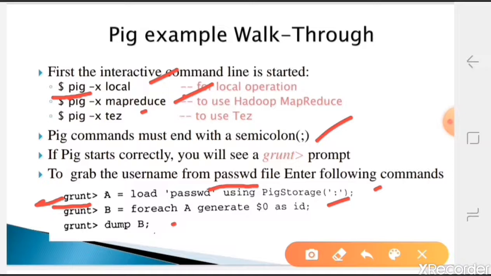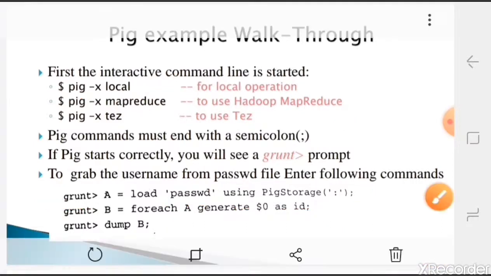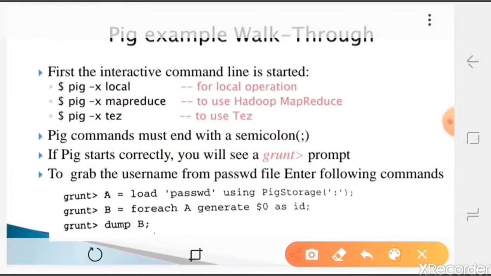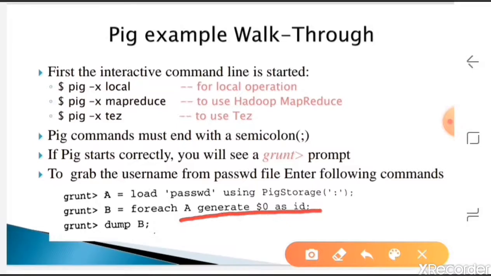The first statement is A = LOAD the passwd file, and using PigStorage with a colon we differentiate the different columns by colon. The second statement is B = FOREACH A GENERATE $0 AS id.